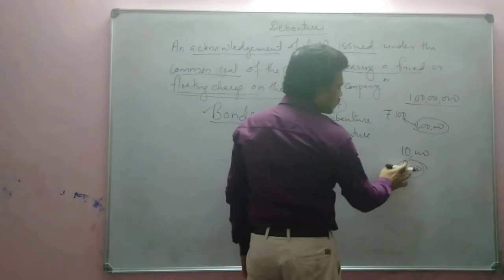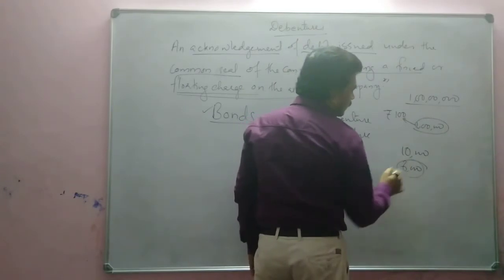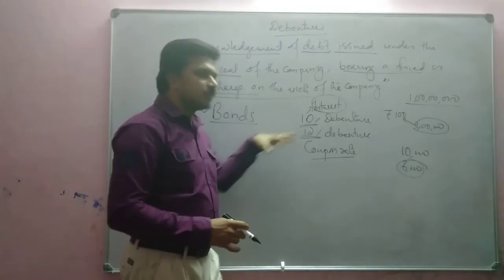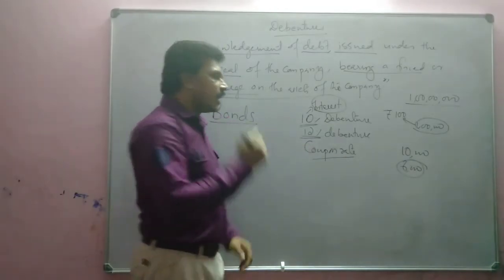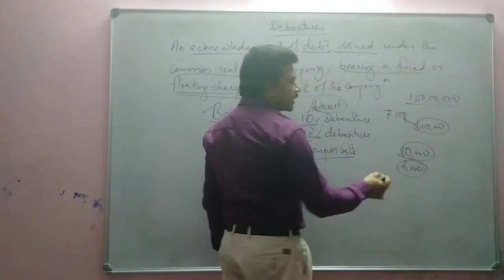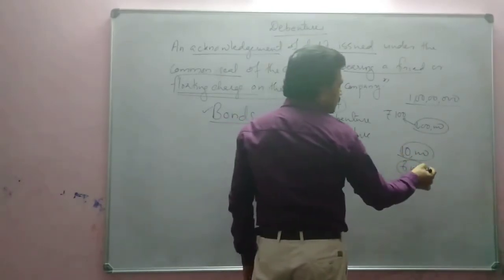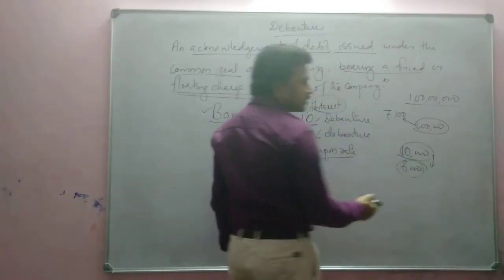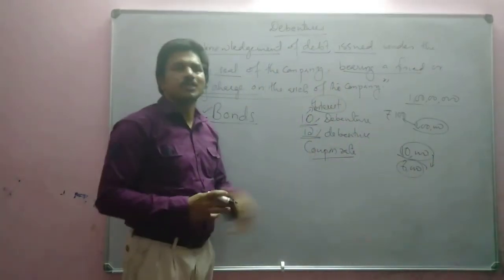Or sometimes 6,000. At the time of issue, it will be issued at 6,000. And after 5 years, what you will get? Instead of 6,000, you will get 10,000. Company will give you 10,000 rupees.